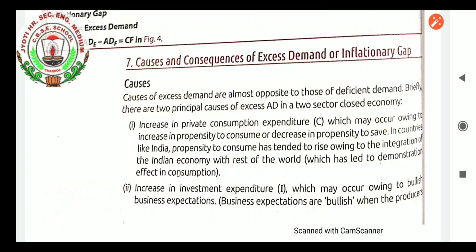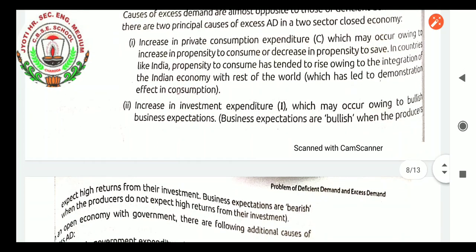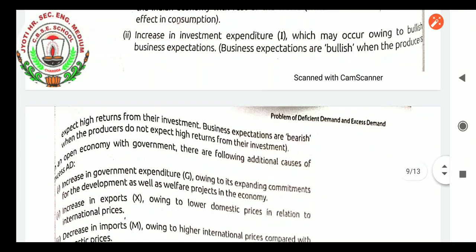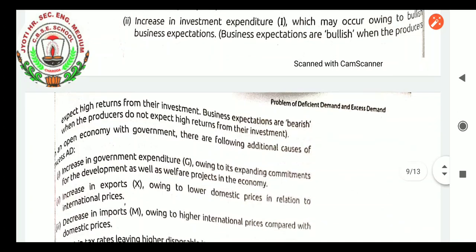In countries like India, propensity to consume has tended to rise owing to the integration of the Indian economy with the rest of the world, which has led to the demonstration effect on consumption. Second, an increase in investment expenditure, I, which may occur owing to bullish business expectations. Business expectations are bullish when producers expect high returns from the investment, and bearish when they do not expect high returns.